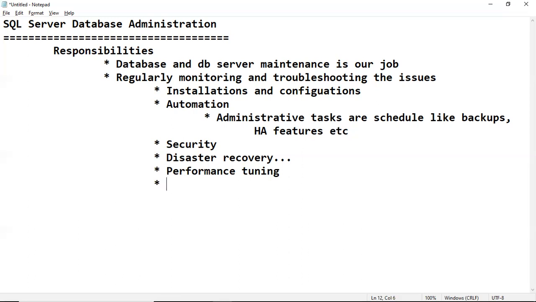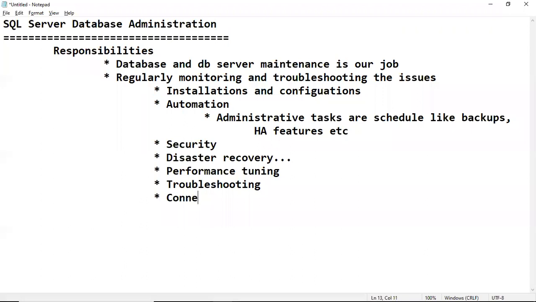So in the same way, we have seen that regular activity involves troubleshooting. Like this, in one sentence, we can say that there should be no issue with the database and the database server. The application should be working continuously without any issues.